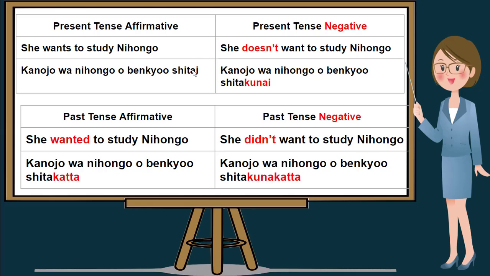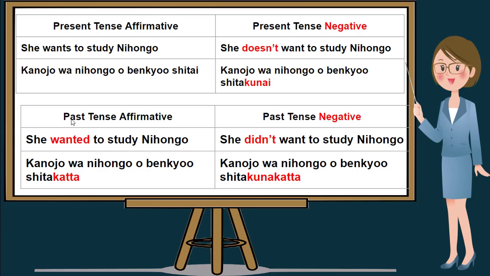And to make it a present tense negative, we use doesn't or doesn't want to study. And again, to make it a present tense negative for doesn't want to study, we add kunai and drop the letter I from the word shitai. She doesn't want to study Nihongo is kanojo wa Nihongo benkyo shita kunai. I'll repeat, she doesn't want to study Nihongo is kanojo wa Nihongo benkyo shita kunai.